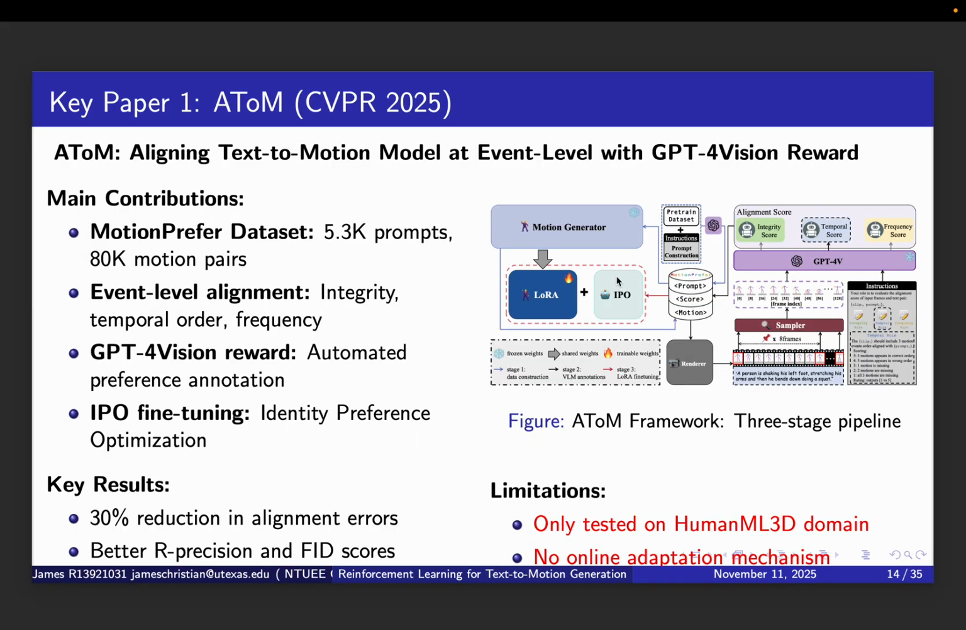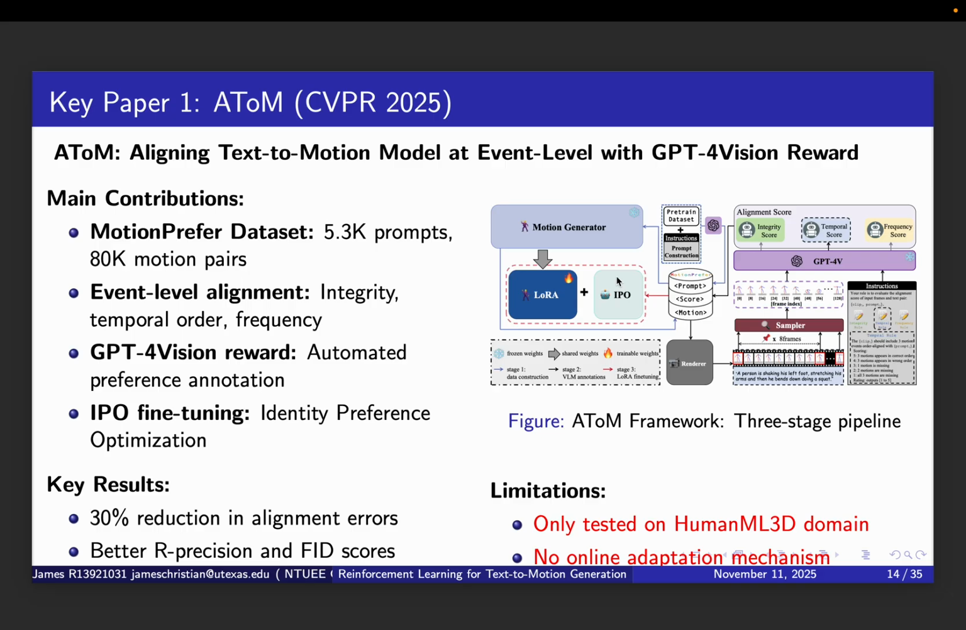Okay, now let's look at the related work in detail. The first key paper is ATOM from CVPR 2025. ATOM made main contributions. First, they created the motion preference dataset with 5,300 prompts and 80,000 motion pairs. This is the largest preference dataset for text to motion.